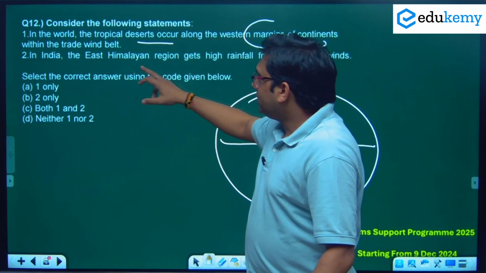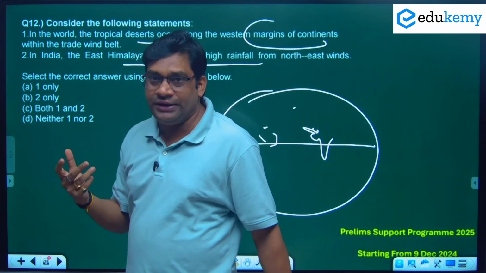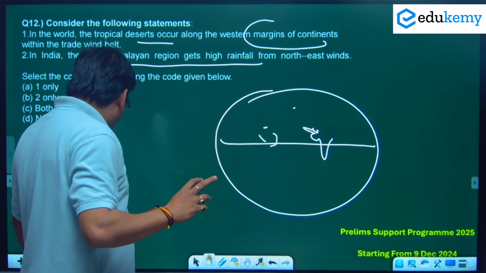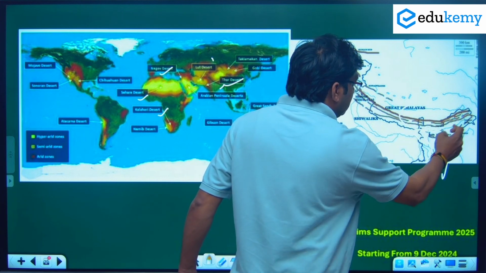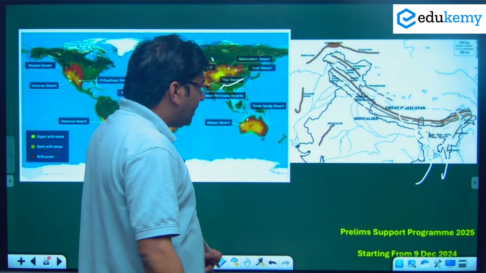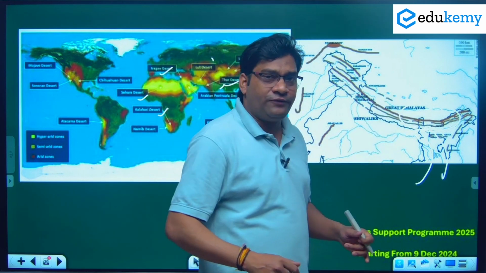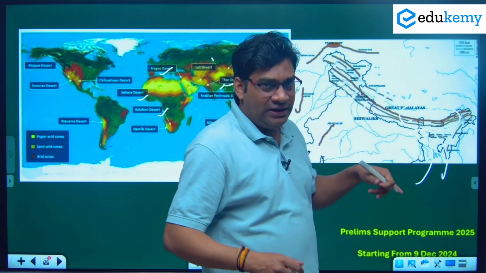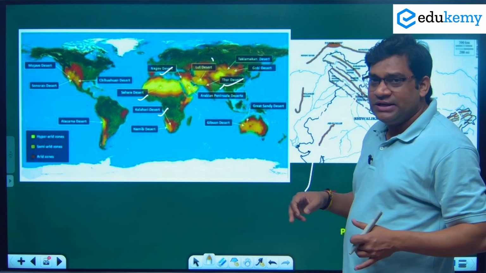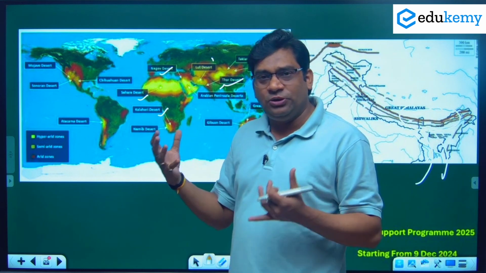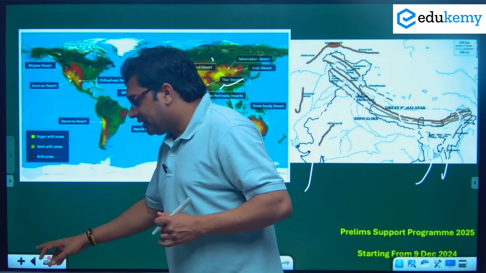Okay, no problem. In India, the East Himalaya region receives higher rainfall than the northeast from the northeast wind. Yes. Remember the first diagram: in India we receive one more branch of rainfall from the Bay of Bengal. Here in the north you see Eastern Himalaya is very close to the Bay of Bengal. So obviously Eastern Himalaya receives a good amount of rainfall from the Bay of Bengal branch as compared to Western Himalaya, which is very far from the Arabian Sea. Here the wind is parallel to the Aravallis, and as it travels, much of its water is lost, so it is not able to cause a good amount of rainfall. That's why Eastern Himalaya has good rainfall as compared to Western Himalaya. So both statements are correct.